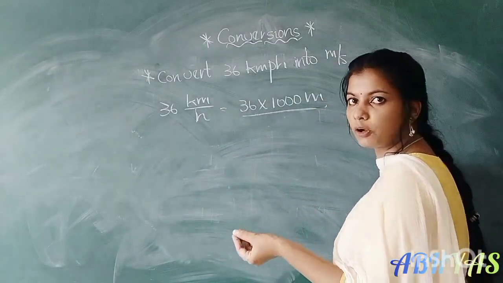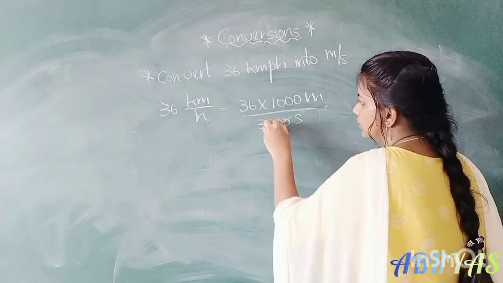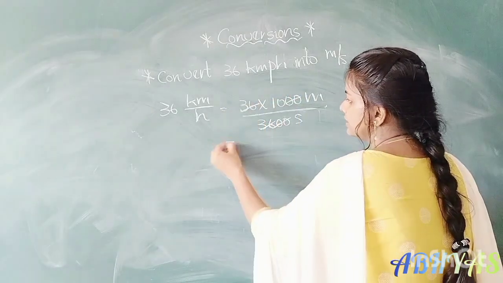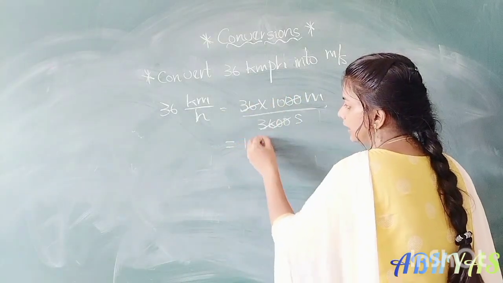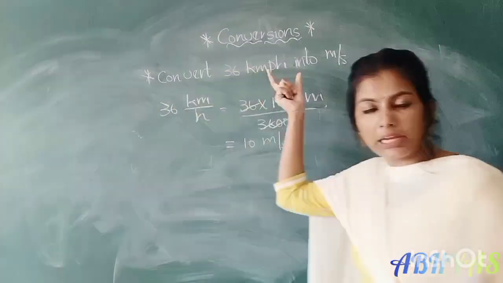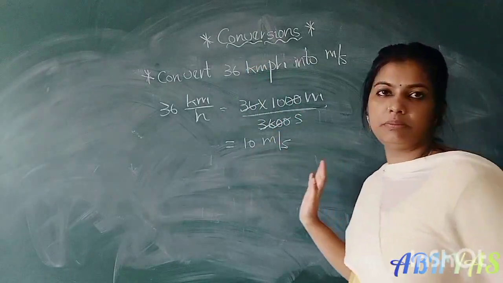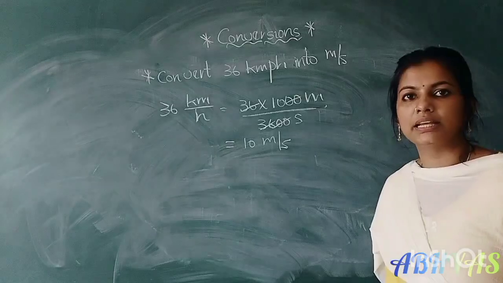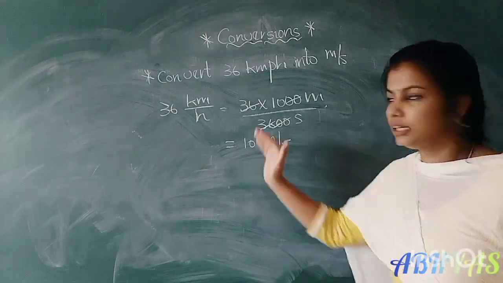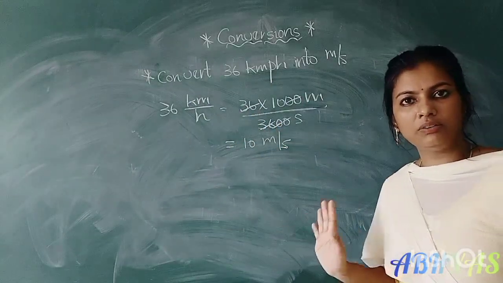In the previous problem we solved, 3600 seconds. So that 2 zeros will cancel, 36 will cancel. What will be the remaining? 10 meter per second. So 36 kilometer per hour equal to 10 meter per second. Okay, it is very easy to convert now. But you have to convert numerator and denominator separately. Then you can convert very easily.